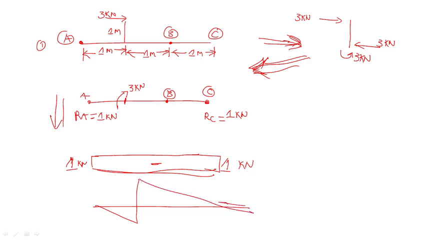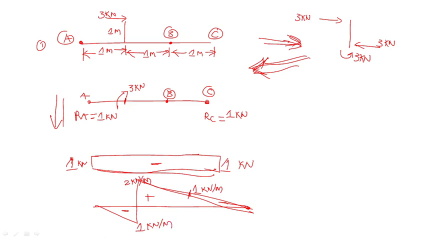Okay, 1 minute. Yes, here, not here. It will come above the line only, right? So at this point it is 1 kilonewton meter, right? And here it is 2 kilonewton meter, right? This is negative value, this is positive value, and here it is 1 kilonewton meter.